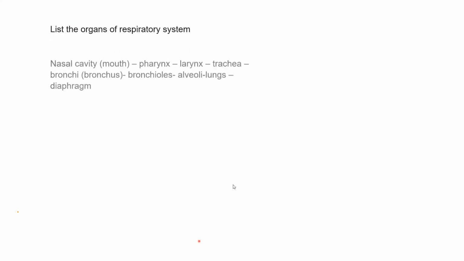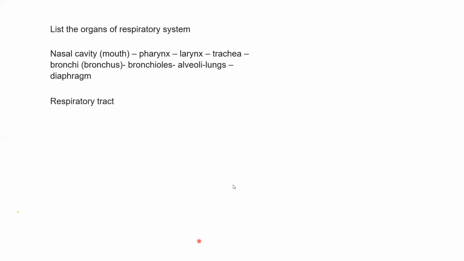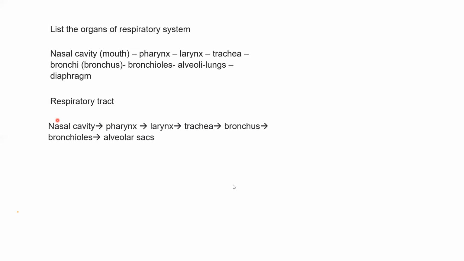Now pay attention. There is a difference between the organs of the respiratory system and the respiratory tract. Respiratory tract means where the air passes. So the respiratory tract will pass in the nasal cavity, then to the pharynx, to the larynx, to the trachea, to the bronchus, to the bronchioles, and to the alveolar sac.